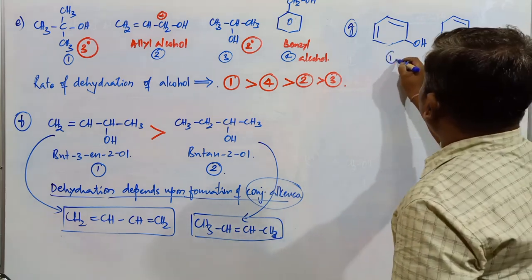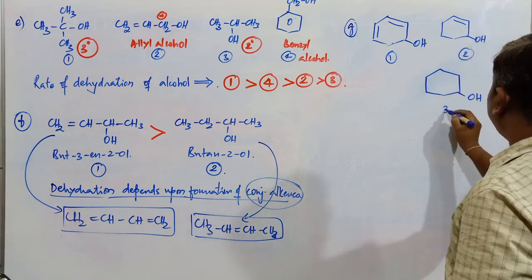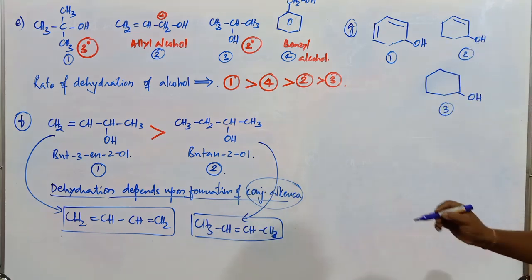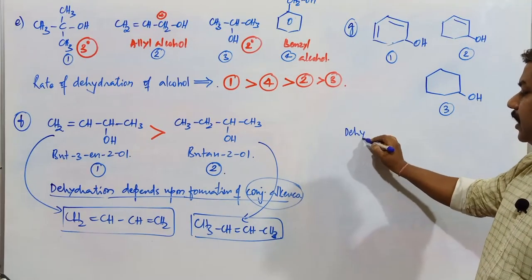You take this as number one, second one, third one. What is the order of dehydration of these three alcoholic compounds?